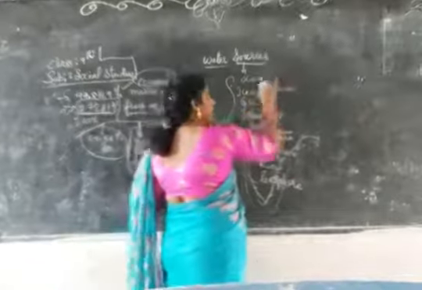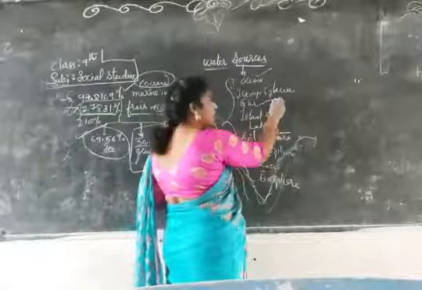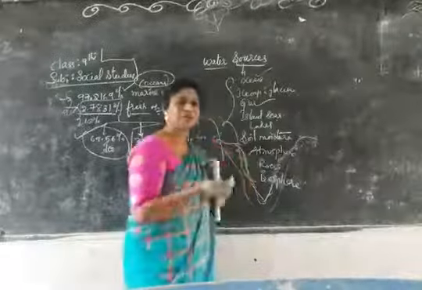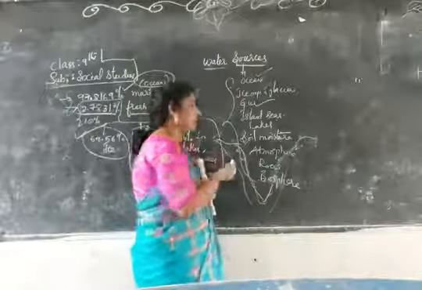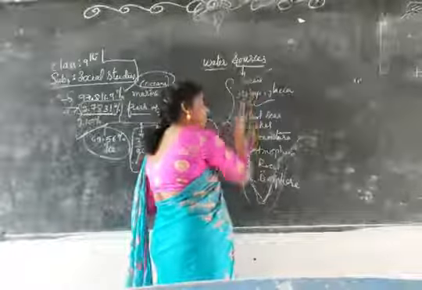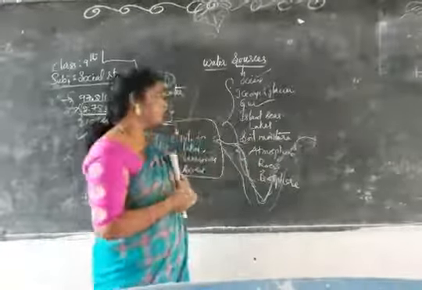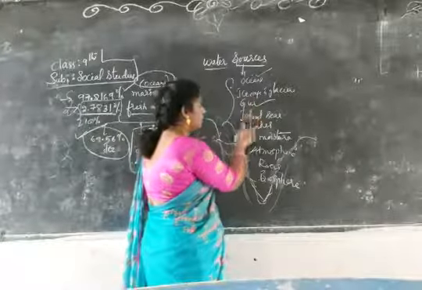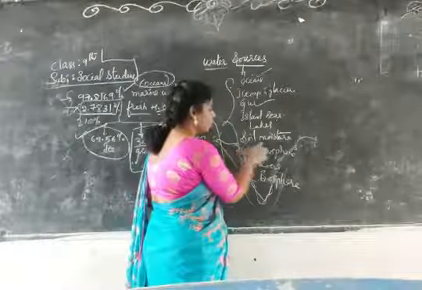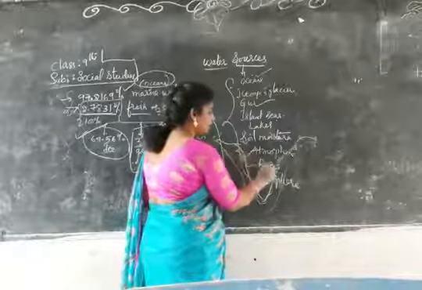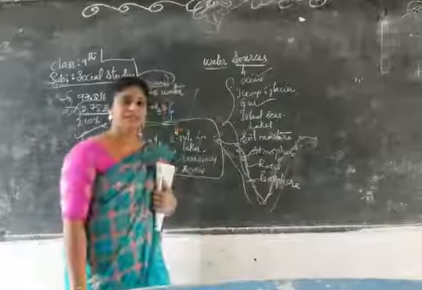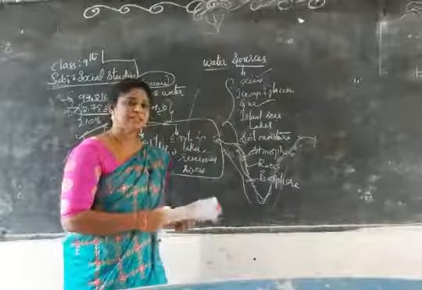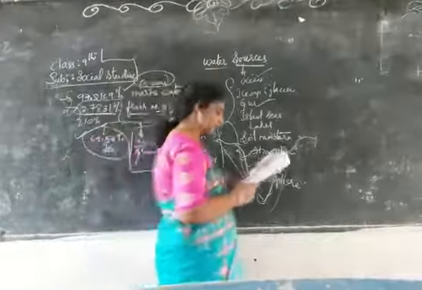First one is the ocean, then ice caps and glaciers, groundwater is also a reservoir, islands. This is the percentage that I have explained up to here. These are the reservoirs. What are the reservoirs of water? I will be asking. One is ocean, ice caps, groundwater, island seas, lakes, soil moisture, atmosphere, rivers, biosphere. How much percentage of water is present?